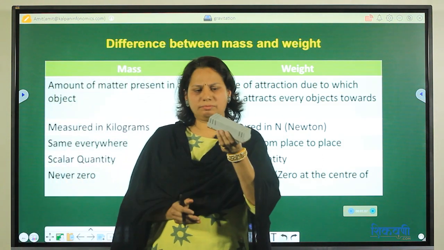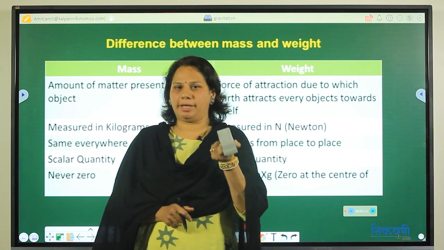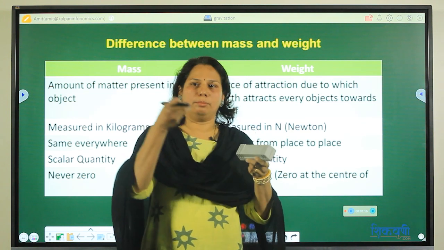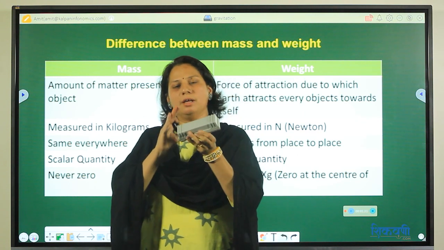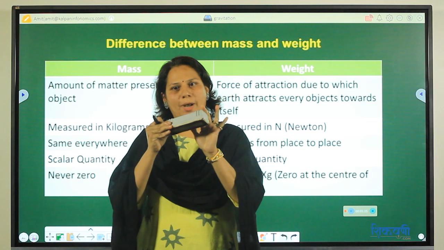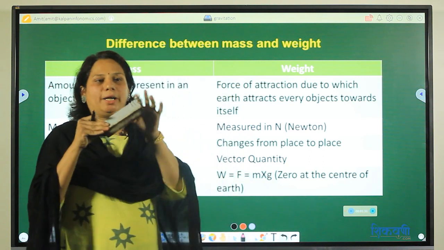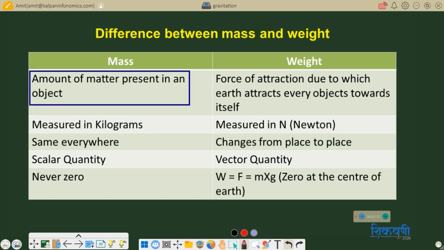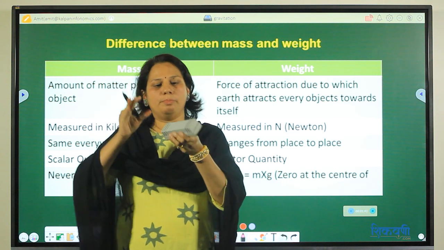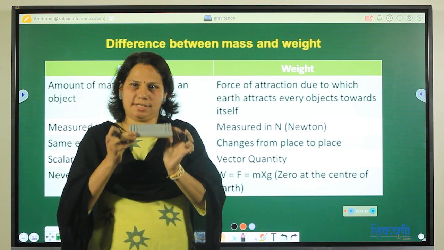Now for that, I am taking the example of this duster. This duster is made up of some material. Some dusters are made up of wood, some are made up of plastic, some cloth, means cotton, is there. So there is some material in this duster. First we will discuss what is mass. Mass means amount of matter present in an object. ह्याच्यामध्ये जे काही material आहे to make this duster, all this matter is called the mass of this duster, correct?